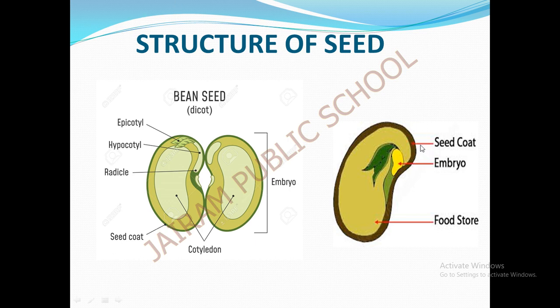Look at the picture. This is the seed coat, the thin layer of the seed, the embryo, and the food store area, which is called the cotyledon. This is the dicot seed and this is the monocot seed. Seed coat, cotyledon, and embryo. The embryo is the baby plant between the cotyledons, from where it grows. So the baby plant grows here. Now you are clear about the seed structure, and you are able to understand the types of seed and the structure of a seed.